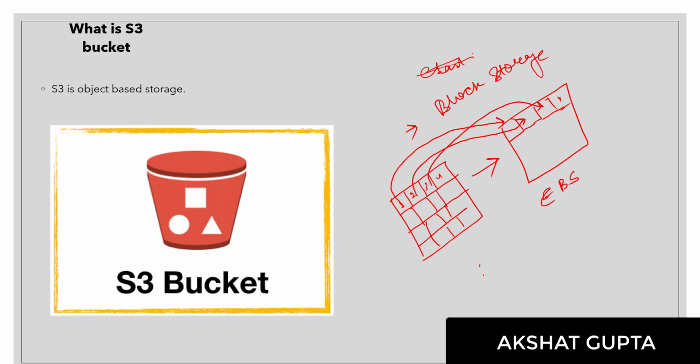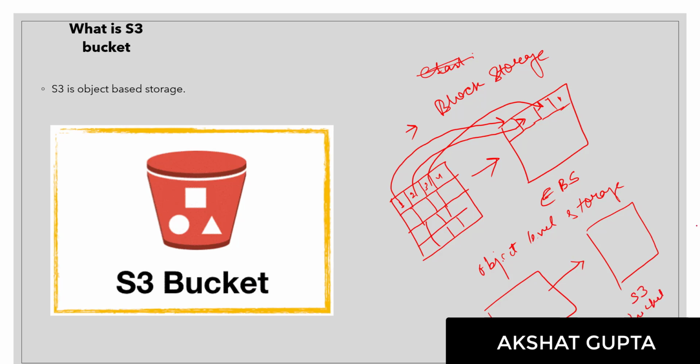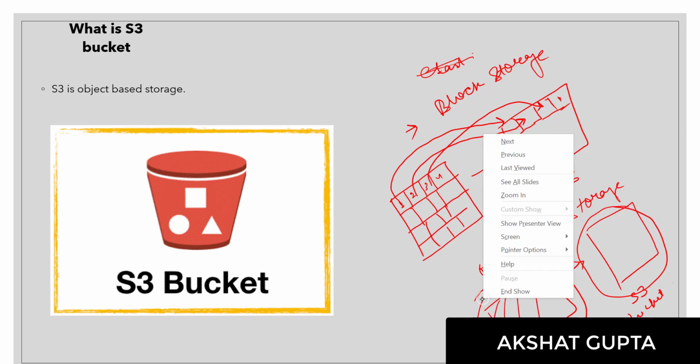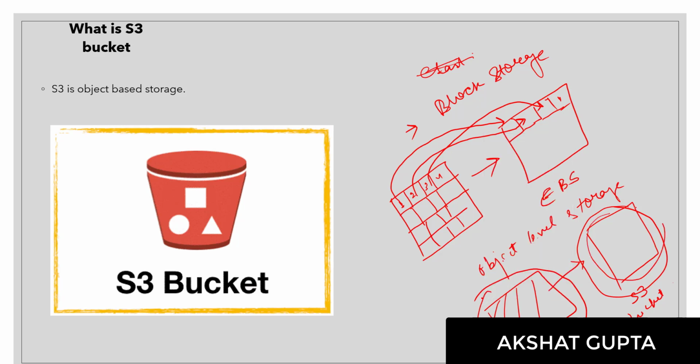But when we talk about object level storage, let's say you have this particular file, and you want to save it. Let's say this is a 5 GB file. You want to save this file into your S3 bucket. So this complete file of 5 GB would be saved in the S3 bucket. It won't be divided into small blocks. The complete object would be copied and stored in your S3 bucket.